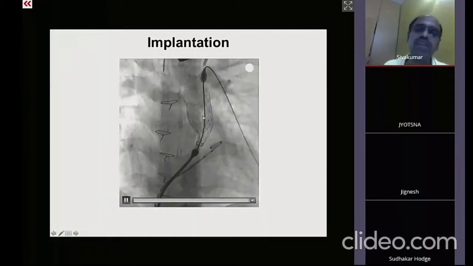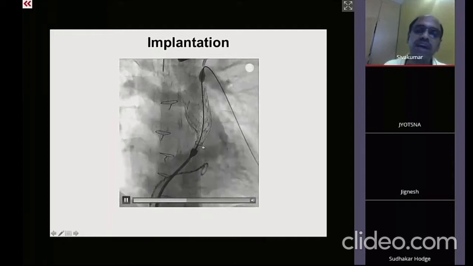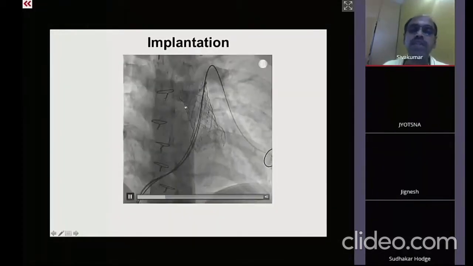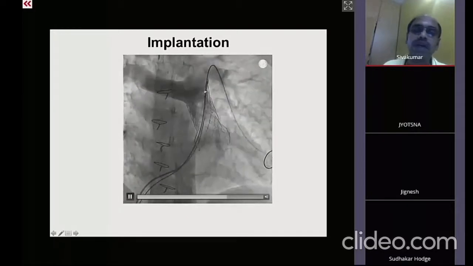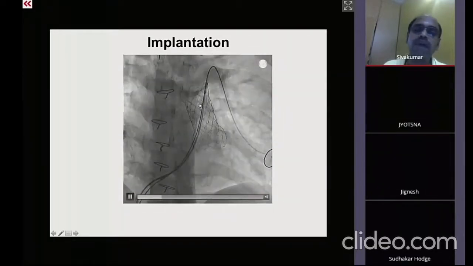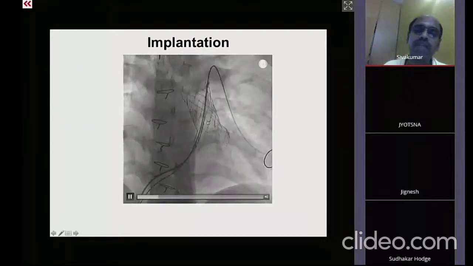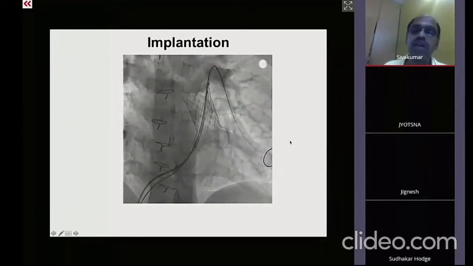So this is a Venus P valve. It's a nitinol wire frame with a porcine pericardial valve inside. So the valve has been completely deployed. And now you are doing a valve angiogram. You can appreciate the pulmonary valve competence. There is no pulmonary regurgitation at all.